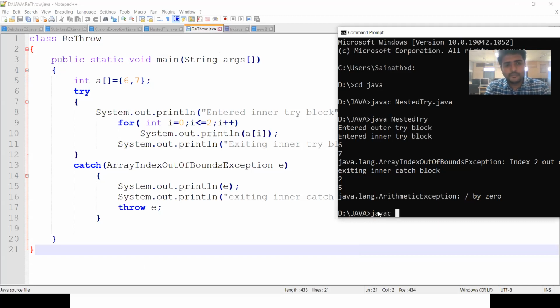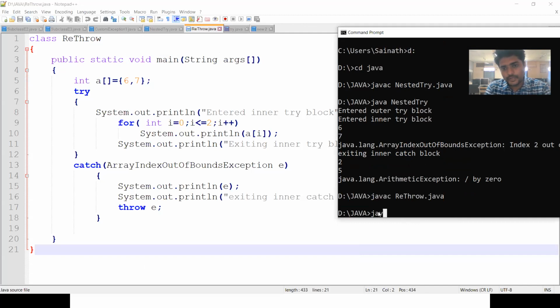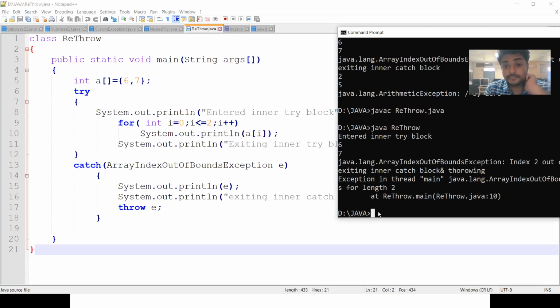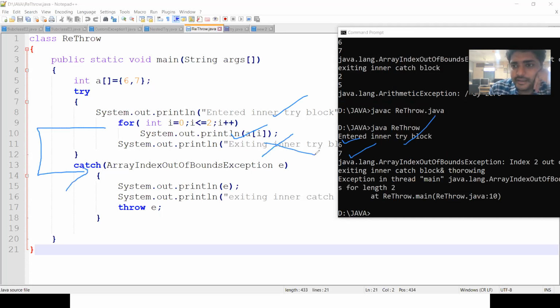Javac, program name is rethrow.java, then java rethrow. Check this program. Entered inner try block is printed. We are printing the array elements, 6, 7 are printed. Next, whenever the i value becomes 2, the exception is raised. Then the control goes to the catch block, so exiting inner block will not be executed.